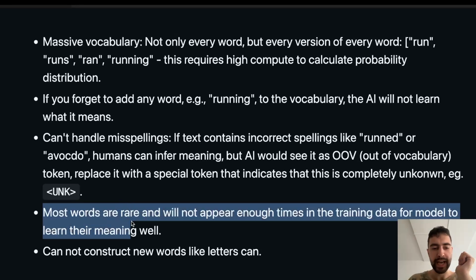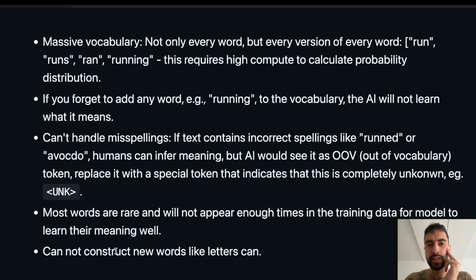Also, most words are rare and do not appear enough times in the training data. While AI is training, while it is reading the text, a lot of words will appear just a couple of times, and that's not enough for the AI to learn them. Unlike humans, AI needs a lot more data to learn something. We humans can learn a lot faster. For example, we can learn to drive a car in 20 hours, but AI has probably millions and millions of hours and still cannot learn to drive.